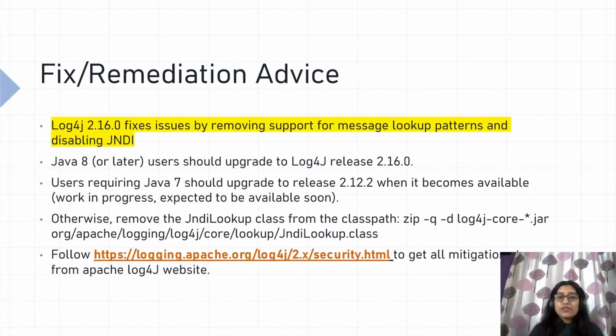I would still request you to keep following the Apache official website to know about the latest remediations or fixes being introduced. There are a lot of updates being published daily on the official website for this vulnerability, so I would highly advise you to follow it and follow the remediations given there.